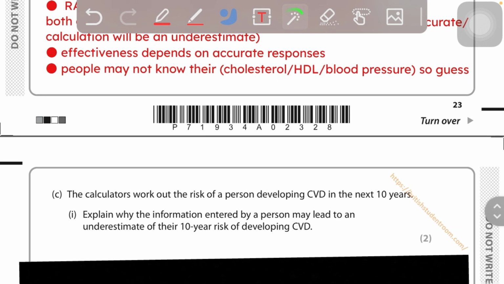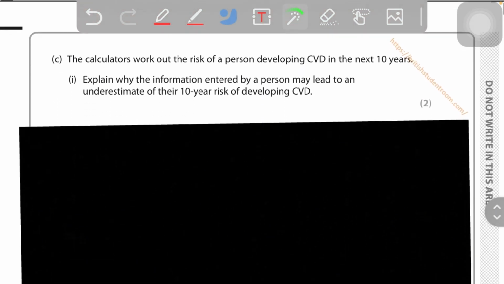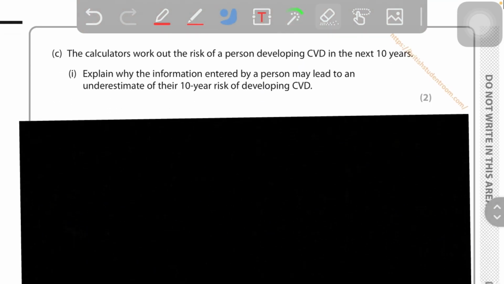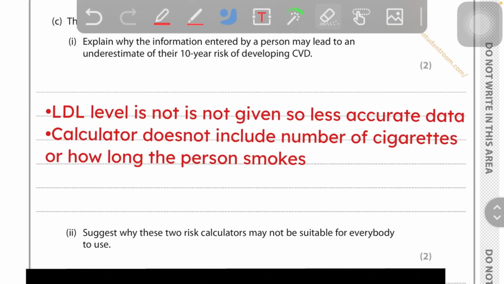So okay, number 3, the calculators work out the risk of a person developing CVD in the next 10 years. Explain why the information entered by a person may lead to an underestimate of their 10-year risk of developing CVD.